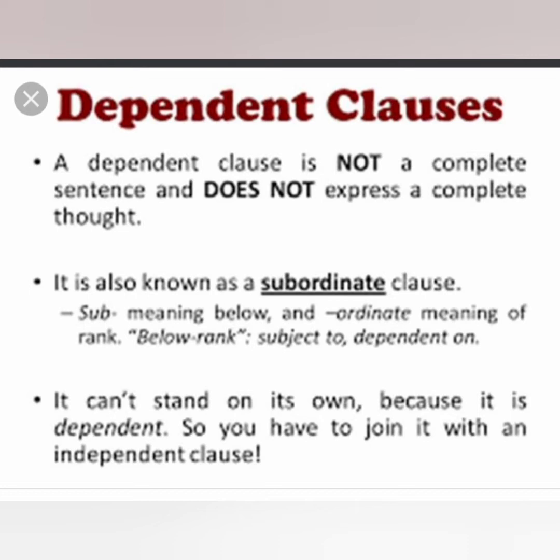It can't stand on its own because it is dependent, so you have to join it with an independent clause. It depends on other sentences or words to complete its meaning, and it does not express a complete thought.